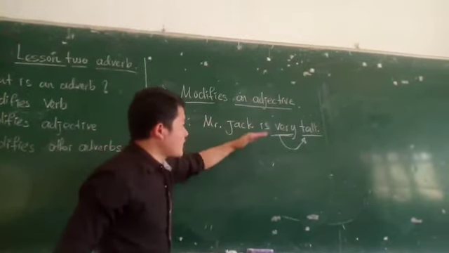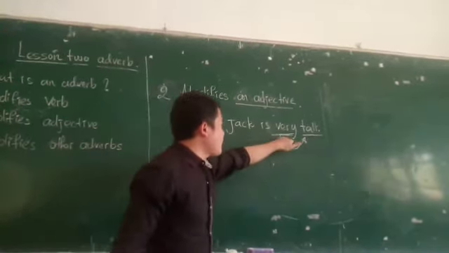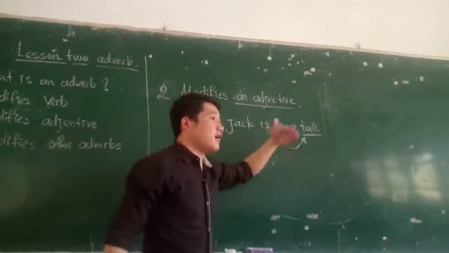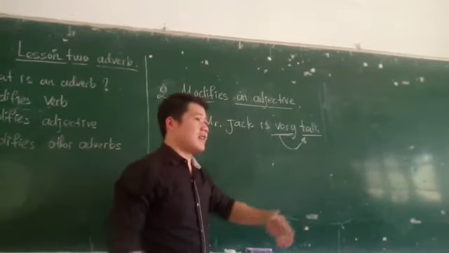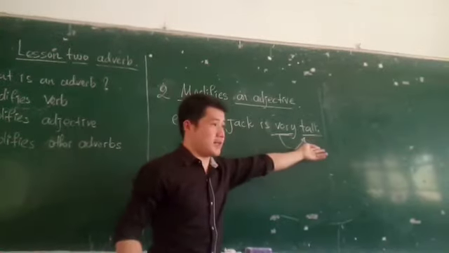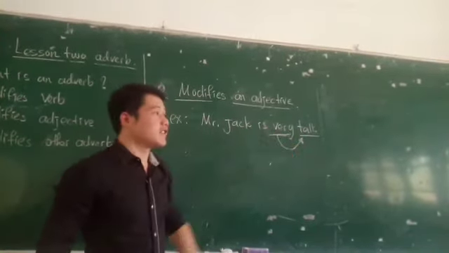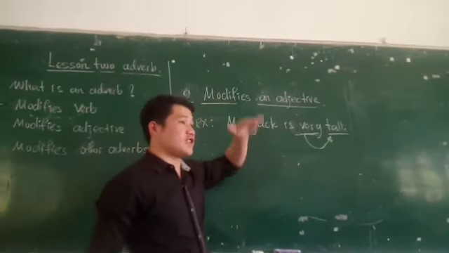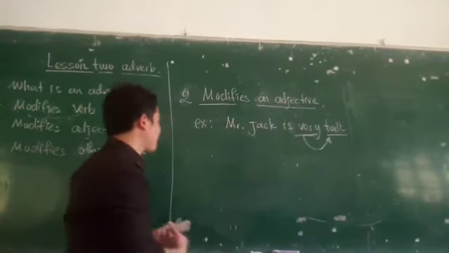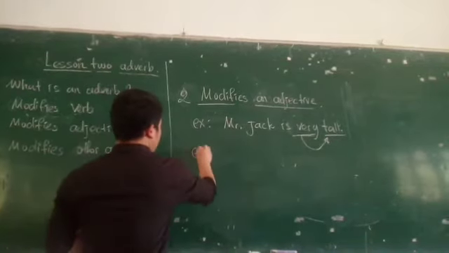Mr. Jack is very tall. Very is an adverb. Very describes tall, the adjective. So look at this sentence and identify: very is an adverb, and it modifies the meaning of the adjective. He is not just tall, but quite tall, very tall. Next, the next example.